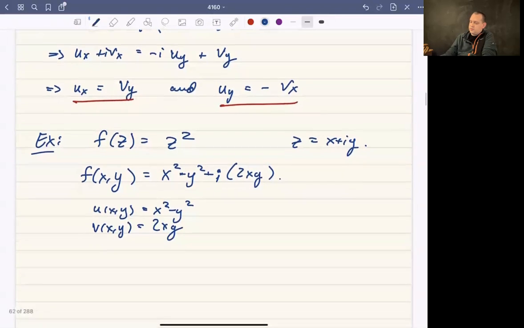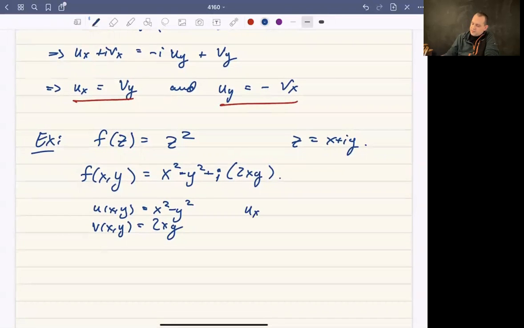And then what I want to do is look at the partial of u with respect to x, partial of u with respect to y, partial of v with respect to x, partial of v with respect to y. And then I want to make sure that they actually satisfy this equation. And of course they will. But, spoiler alert, the partial of u with respect to x is 2x. Partial of u with respect to y is minus 2y. The partial of v with respect to x, so we're treating the y's as constants, so we get 2y.